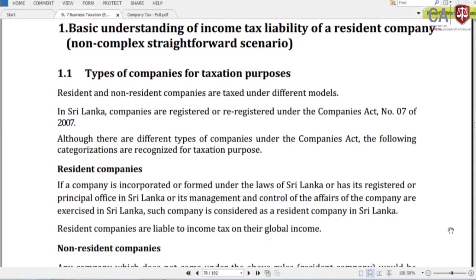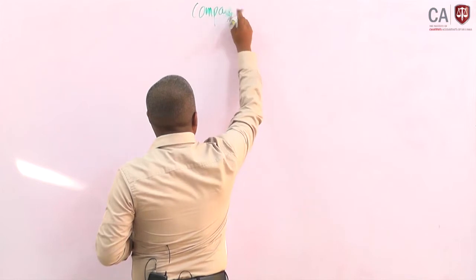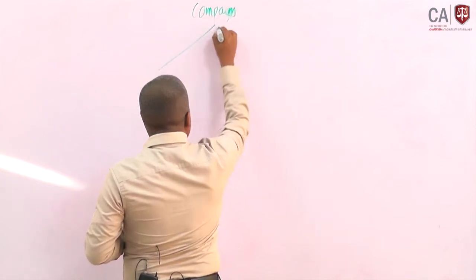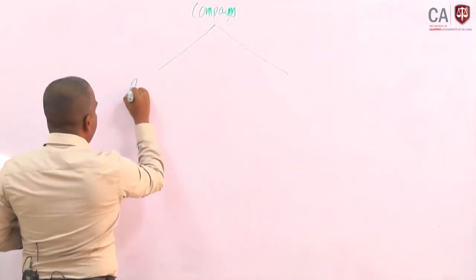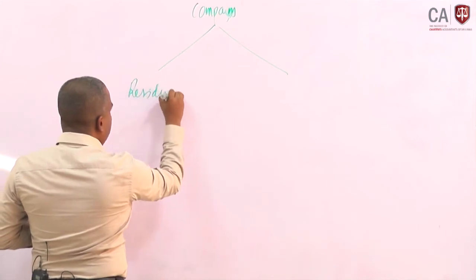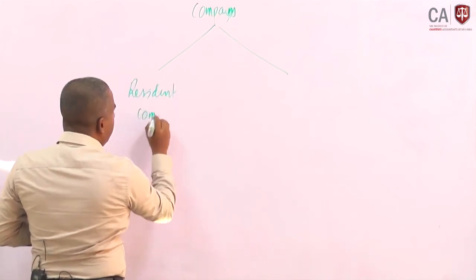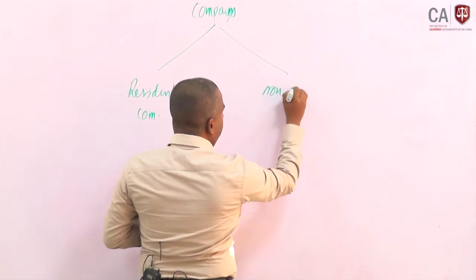If you look at the types of companies, mainly we can identify two types: resident companies and non-resident companies. We can divide them into resident company and non-resident company.